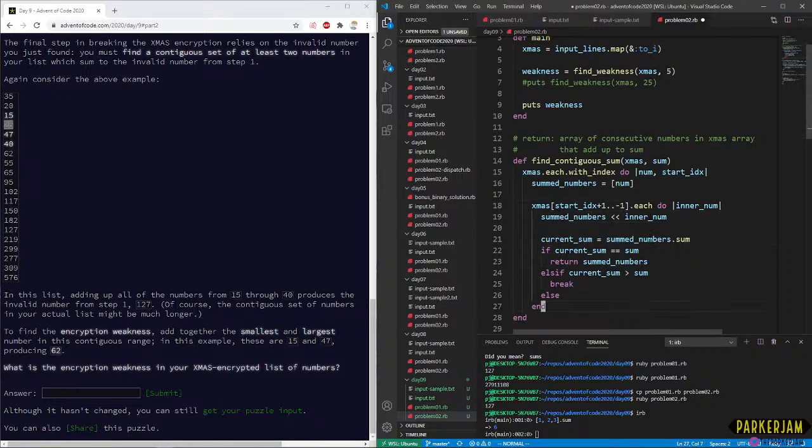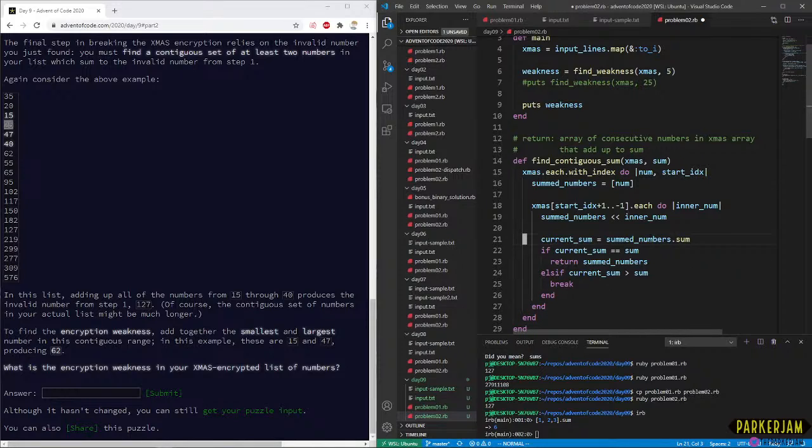I really hate using flow control like this, so as a refactor I might want to move this entire loop into its own function, but we're going to keep it for now and see if this works okay. We don't need an else, because otherwise we're just continuing with the loop. We need to end this, or else we're going to be really sad that's not going to compile.